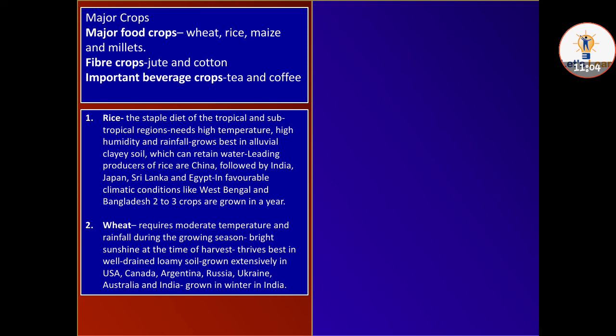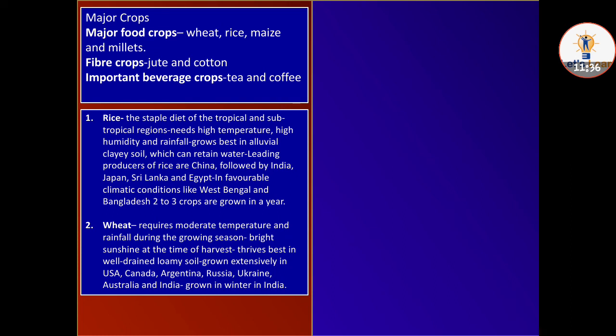The staple diet of the tropical and subtropical regions, it needs high temperature, high humidity, and rainfall, and grows best in alluvial clay soil, which can retain water. Leading producers of rice are China, followed by India, Japan, Sri Lanka, and Egypt. In favorable climatic conditions like West Bengal and Bangladesh, 2 to 3 crops are grown in a year.